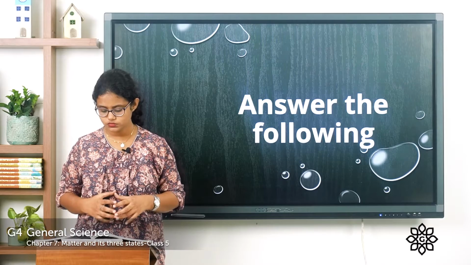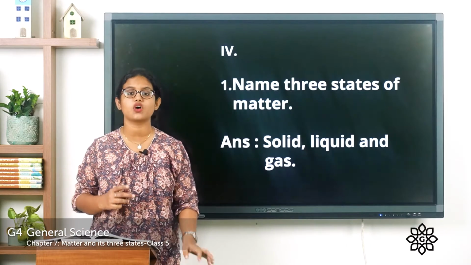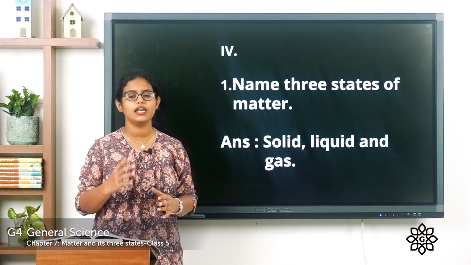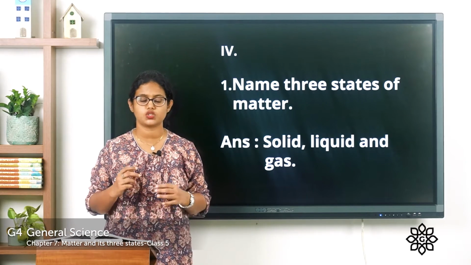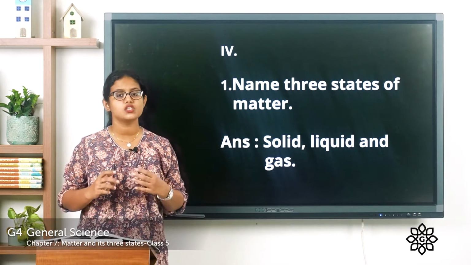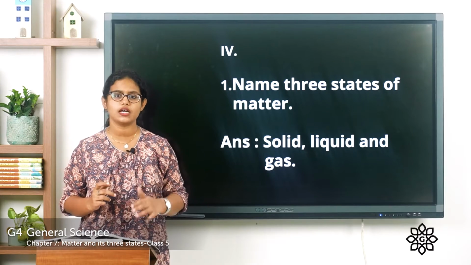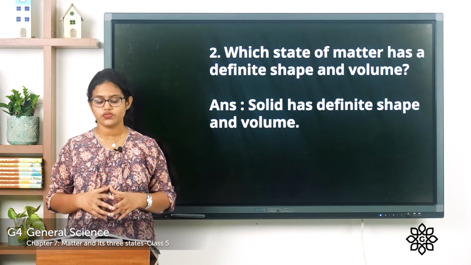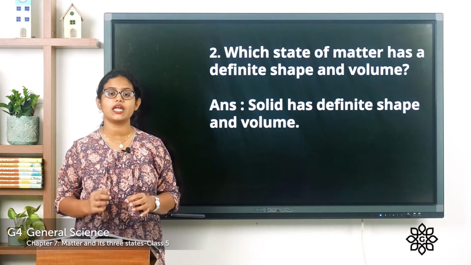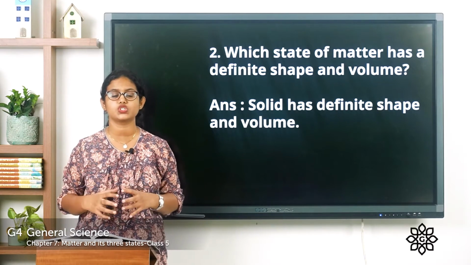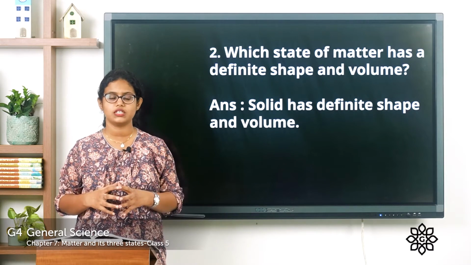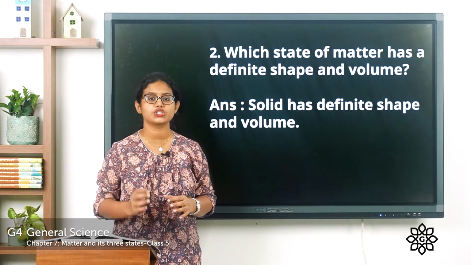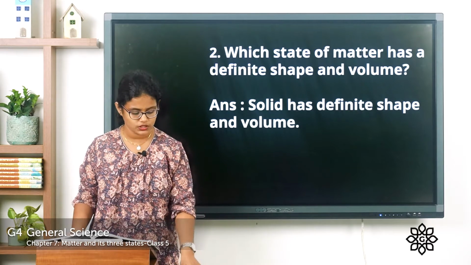First one, name the 3 states of matter. Solid, liquid and gas. So the 3 states of matter are solid, liquid and gas. The second one, which state of matter has a definite shape and volume? That is the solid. So solid has a definite shape and volume.